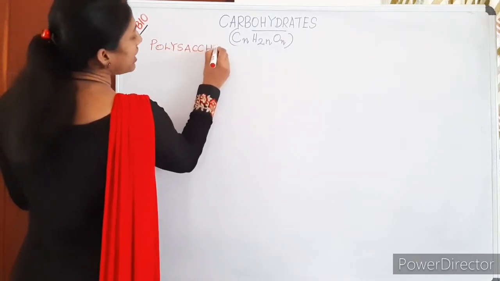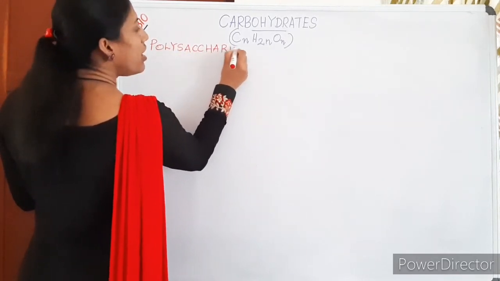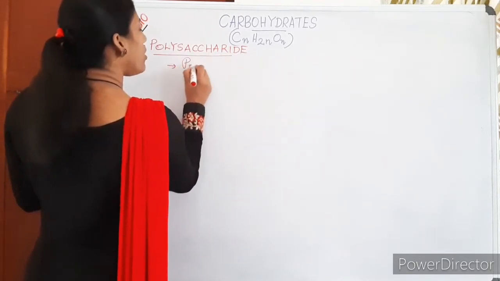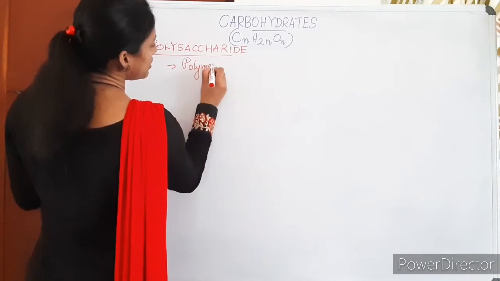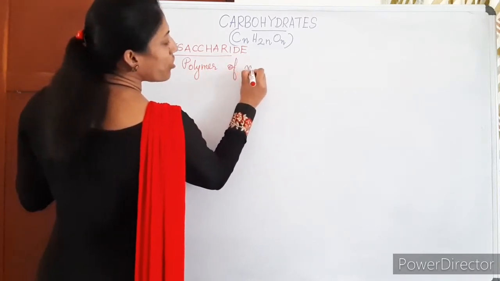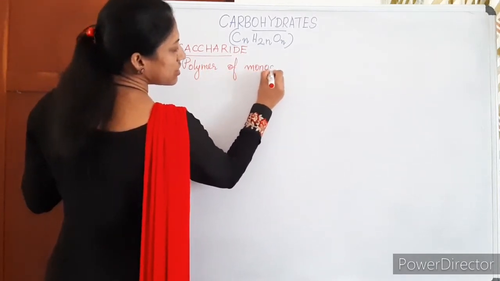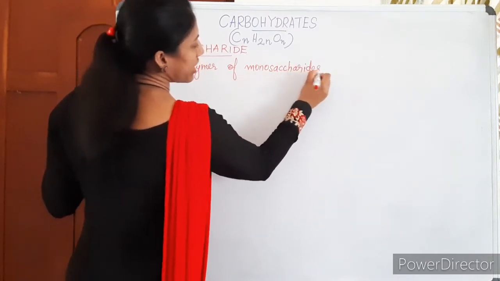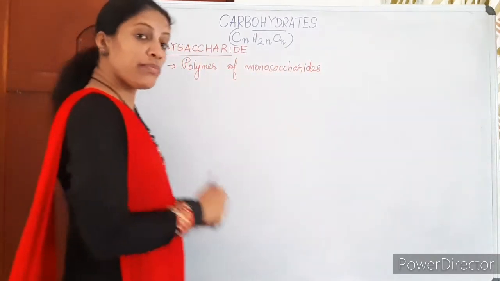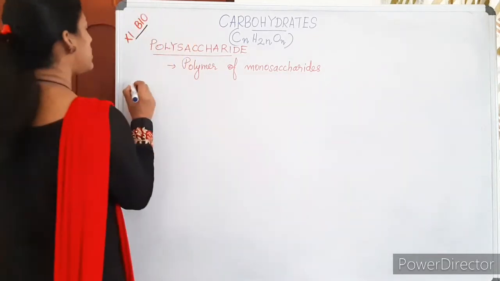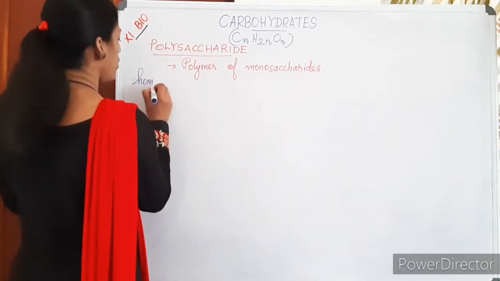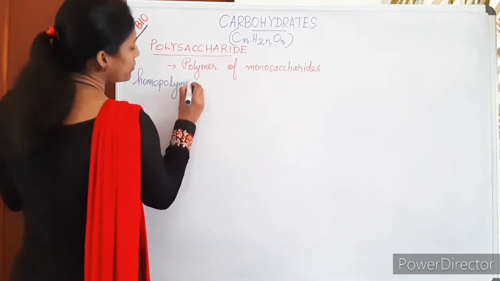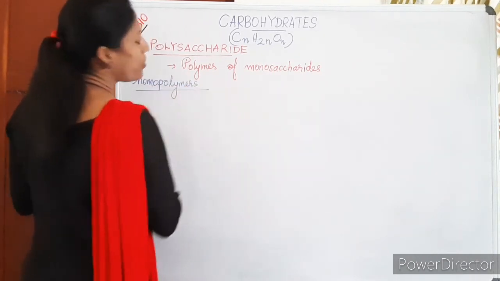So a polysaccharide is a macromolecule, a biomacromolecule. It is a polymer of sugars. That means it's a polymer of monosaccharides. Then, an important thing: most of the polysaccharides are homopolymers. There are heteropolymers also, but most of the polysaccharides are homopolymers.